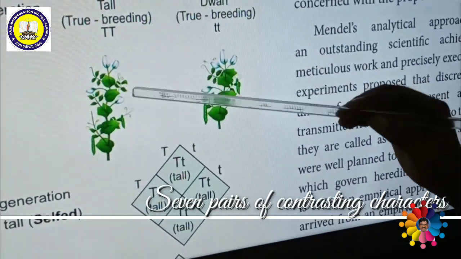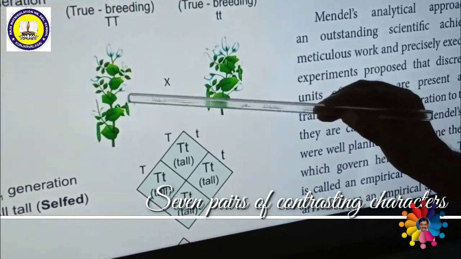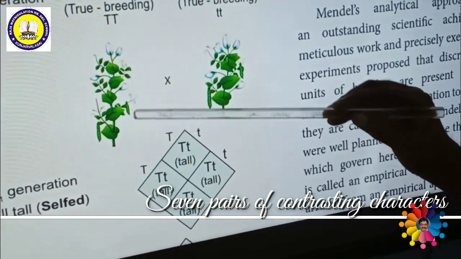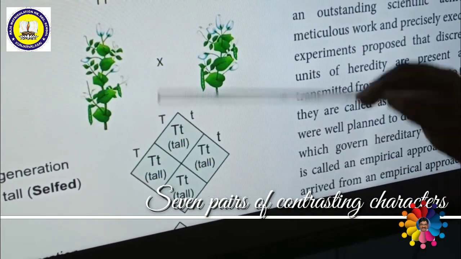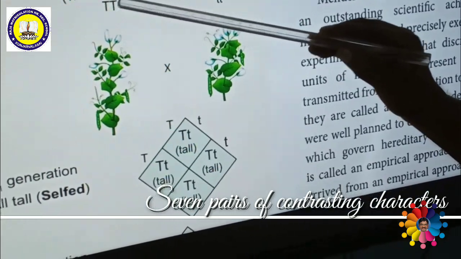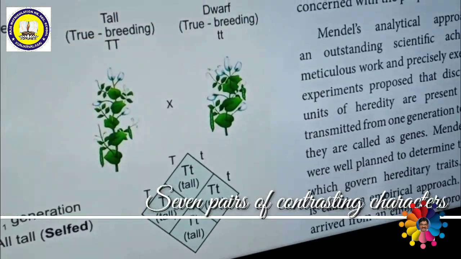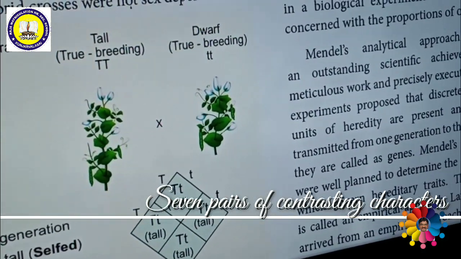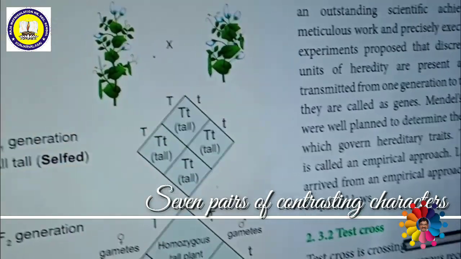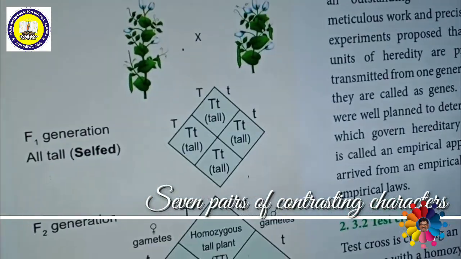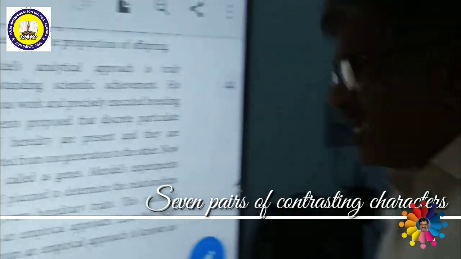When he is crossed, we can get the gamete. It is not shown in this diagram. If it is homozygous, what is meant by homozygous? I shall explain about homozygous. Once I shall explain about the F1 generation, then I shall explain about what is homozygous and heterozygous.